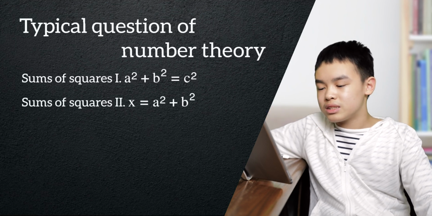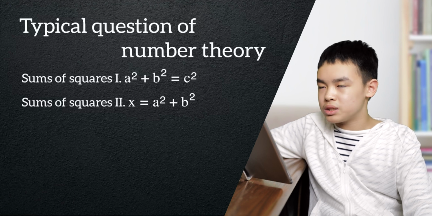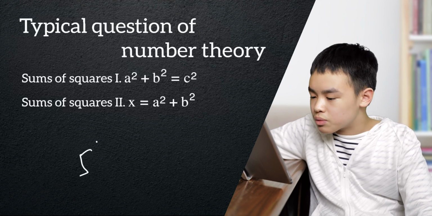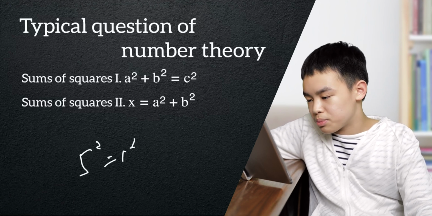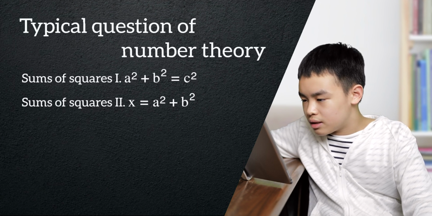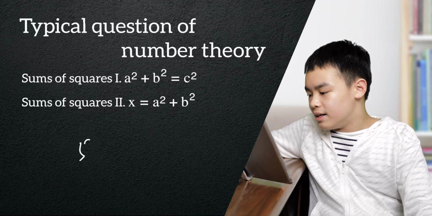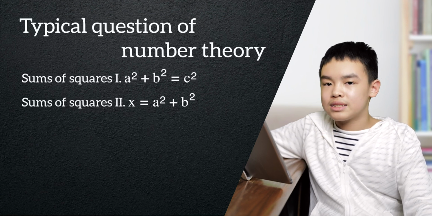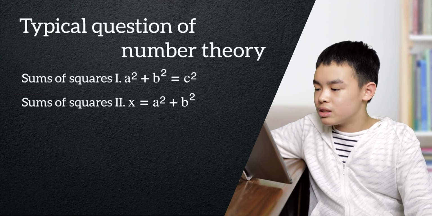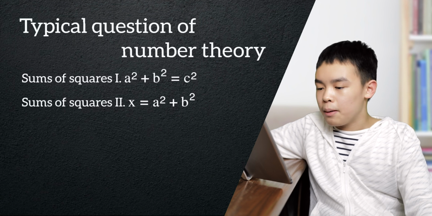And also there's the second sum of squares question, x equals a squared plus b squared. For example, 5 equals 1 squared plus 2 squared. So are there infinitely many x's that fulfill the equation x equals a squared plus b squared?